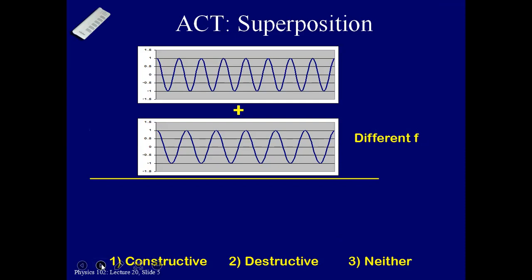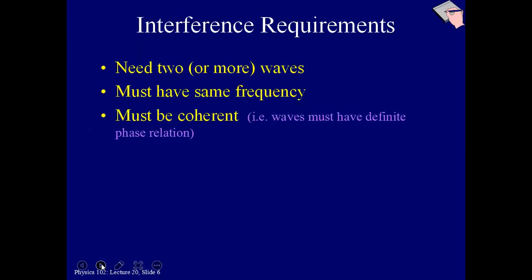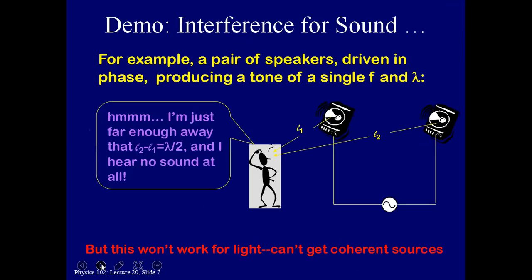So the interference requirement, the first condition: you need two or more waves, which must have the same frequency and must be coherent. Coherent means what? Waves must have definite phase relations. So these are the interference requirements.